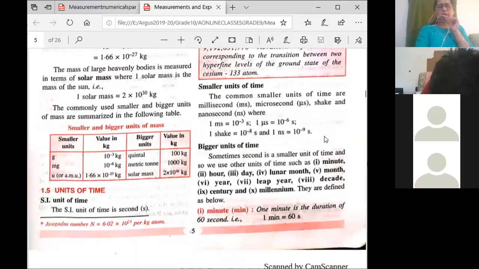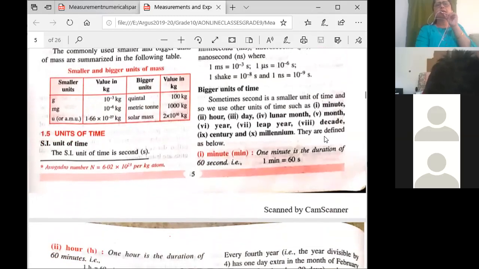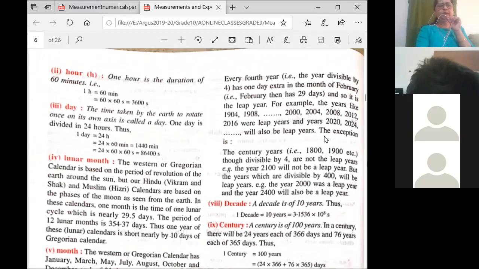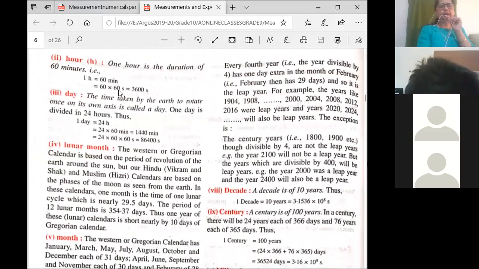Now what are the bigger units of time? Hour, day, lunar month. We have the lunar calendar which goes according to the moon. Then the solar month, that is the month which we are calculating. Year, leap year, decade, then you have century and millennium. So bigger units of time: 1 hour is 3600 seconds.